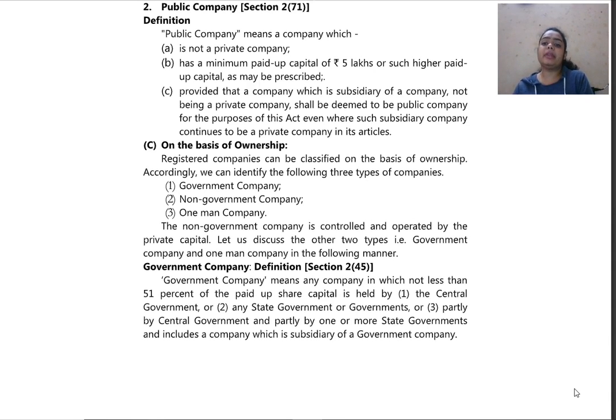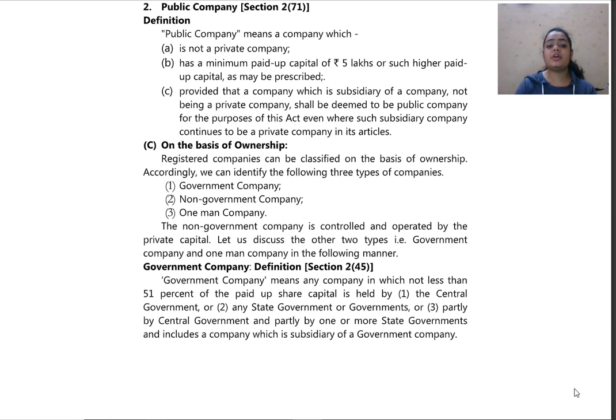Further, now we have seen private company and public company. Now we shall be seeing the classification on the basis of ownership. So on the basis of ownership, we have three. First is government company, second is a non-government company, and third is a one-man company. Registered companies can be classified on the basis of ownership. Accordingly, we can identify the following three types of companies.